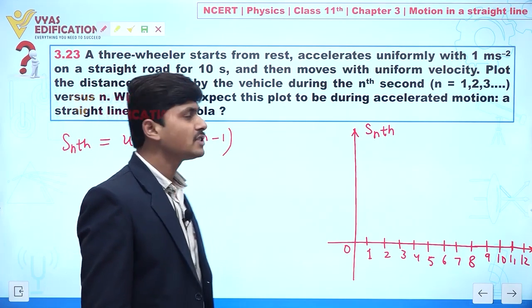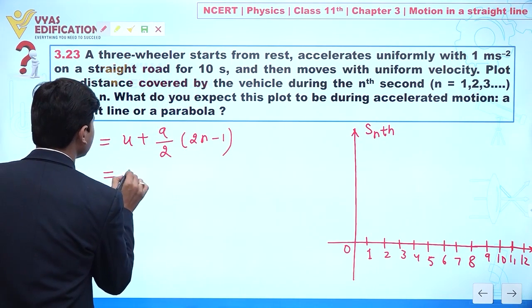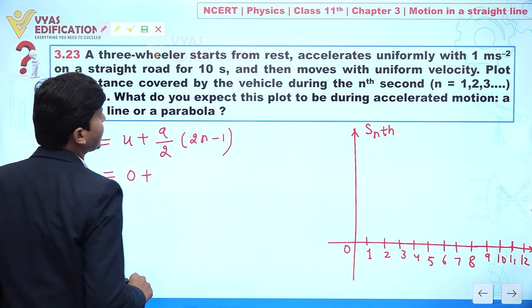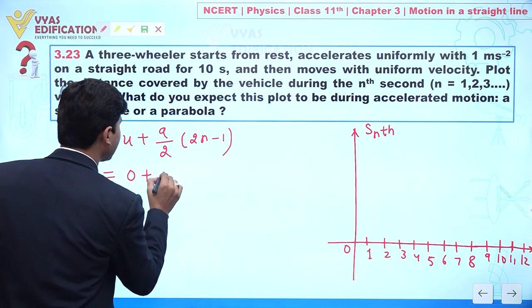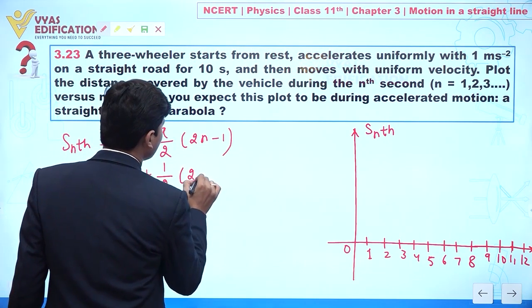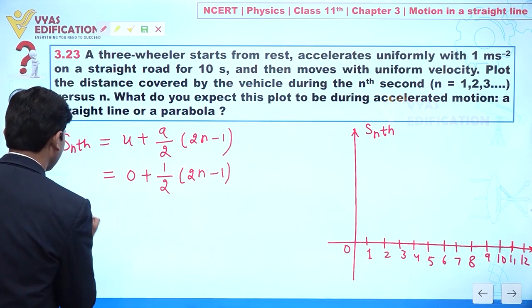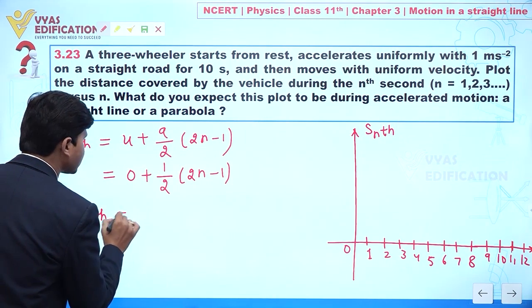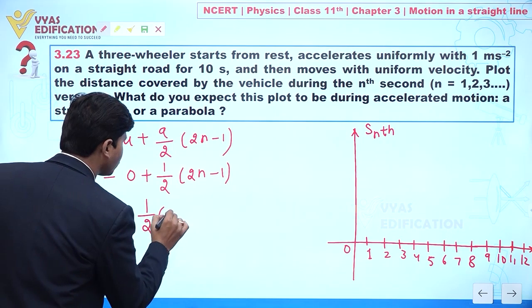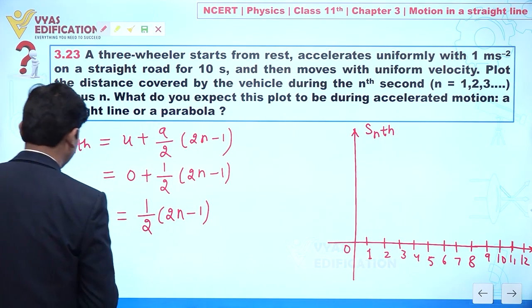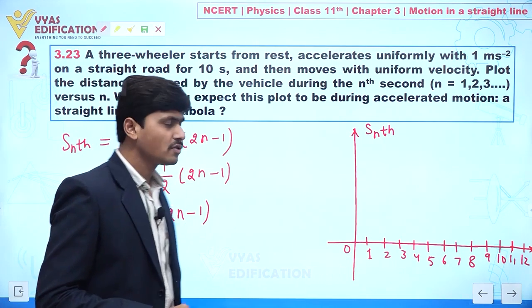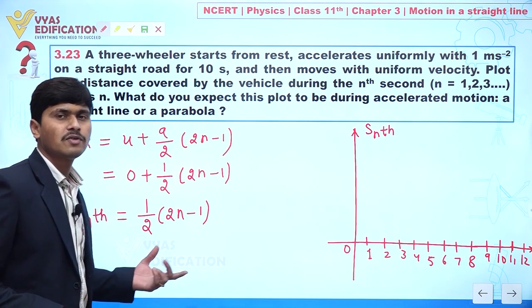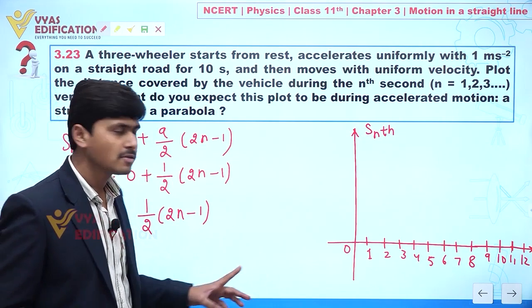This three-wheeler is starting from rest, it means initial velocity is 0. Acceleration is given as 1. So we can write 1 by 2 times (2n minus 1). Clear? So directly we can say s_nth is given by 1 by 2 times (2n minus 1). Clear to you? Yes or no? So s_nth is equal to what? 1 by 2 times (2n minus 1).